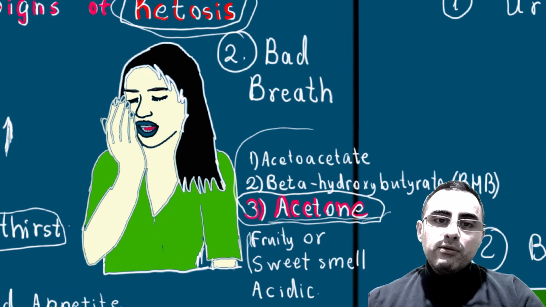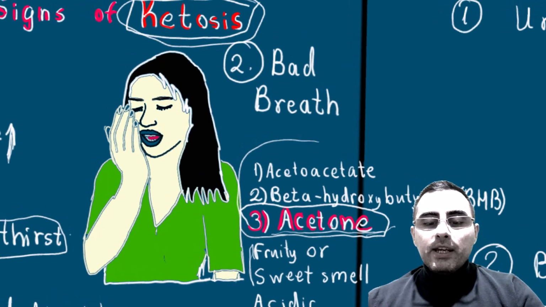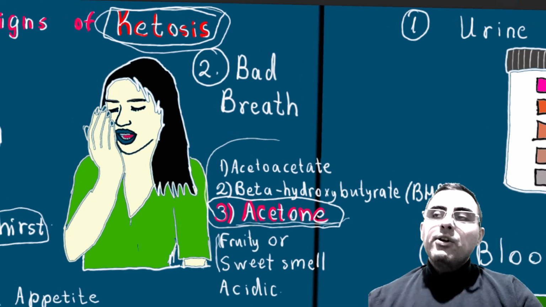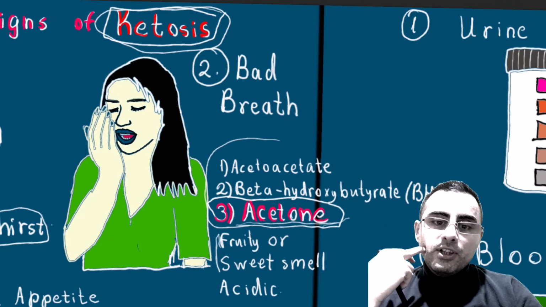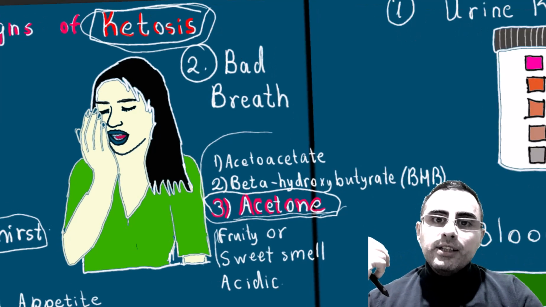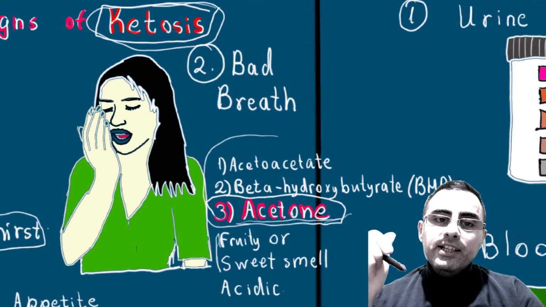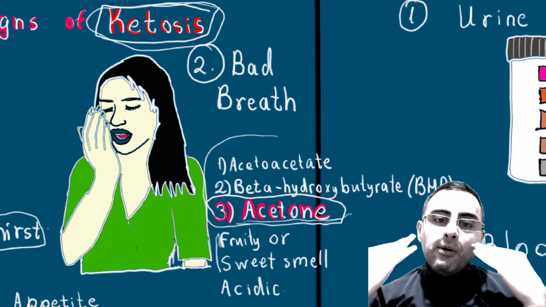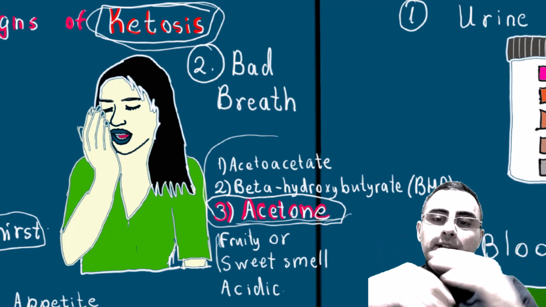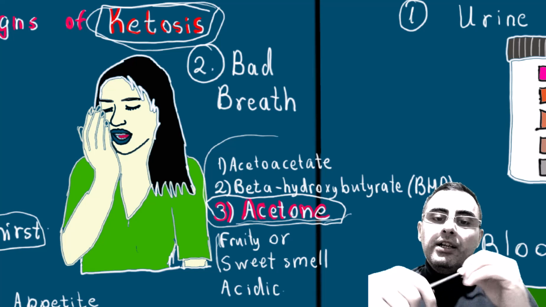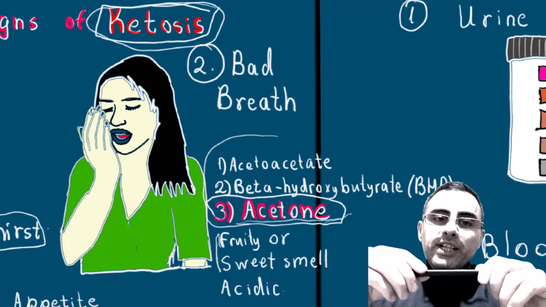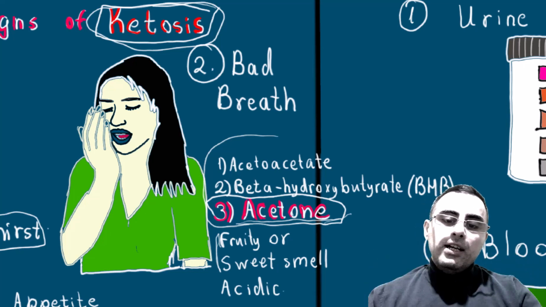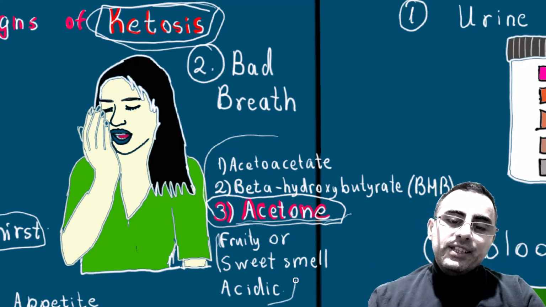And here is also a question: does ketosis change the acidity in our mouth? Yes, slightly. Generally, our oral pH is neutral, around 7. But during a ketotic state, it becomes more acidic.